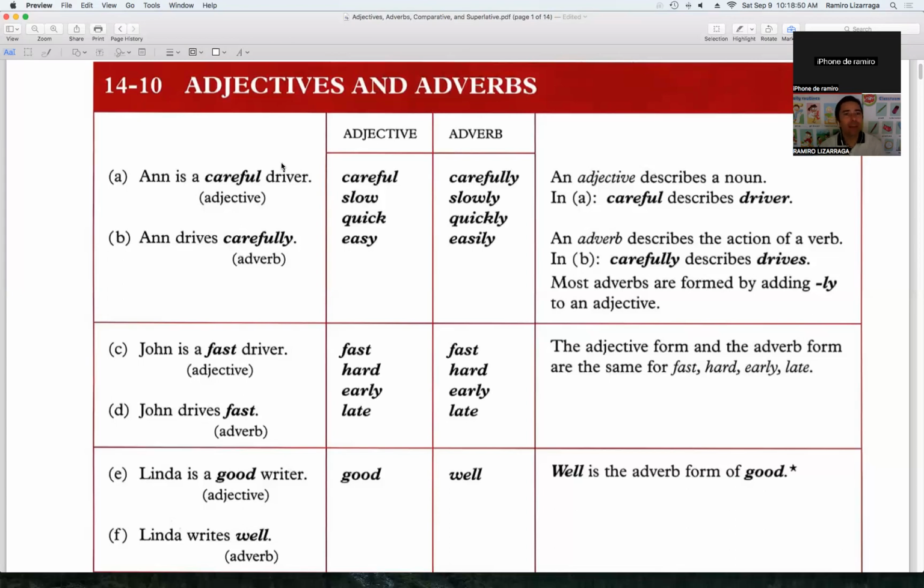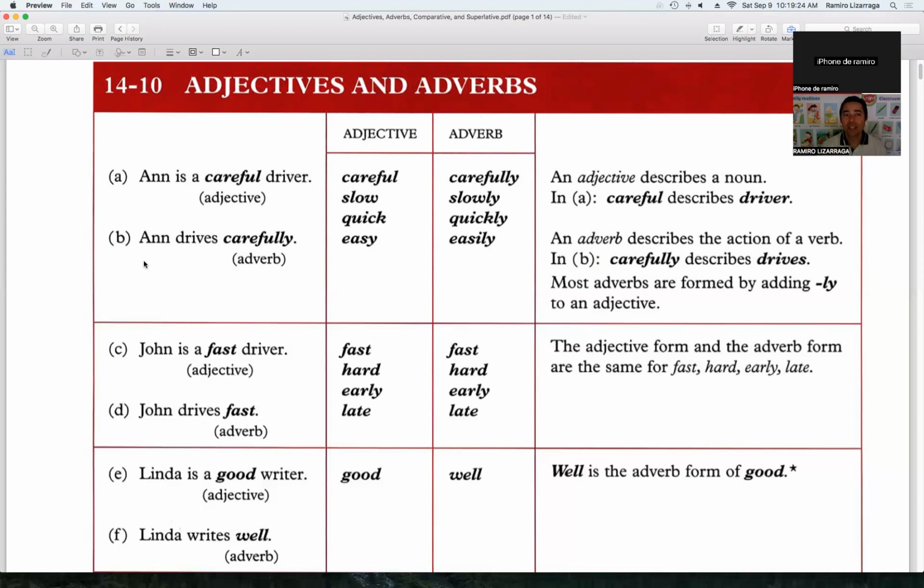The driver can be tall, strong, intelligent, beautiful, sad, happy. All these words are adjectives. So there are many ways to describe the driver. But the adjective that we are using right now is careful. We are describing this person as a careful driver. And who is the person? Anne. Anne is a careful driver.